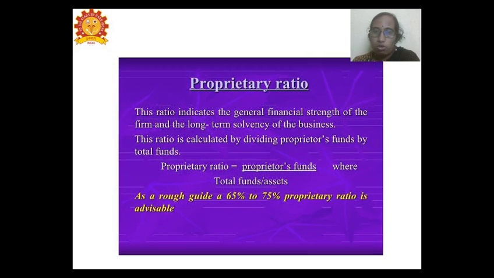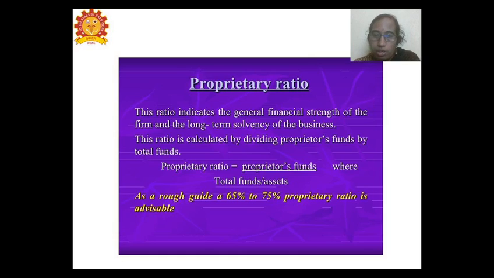Next, we move on to the proprietary ratio. The third and the second one is the proprietary ratio, which indicates the general financial strength of the business, as given by the long-term solvency of the business. So we are discussing the solvency ratio. It is highly important to know the solvency of the business. So apart from the debt equity ratio, we have this ratio which is called the proprietary ratio.